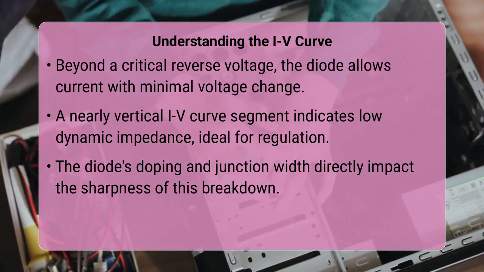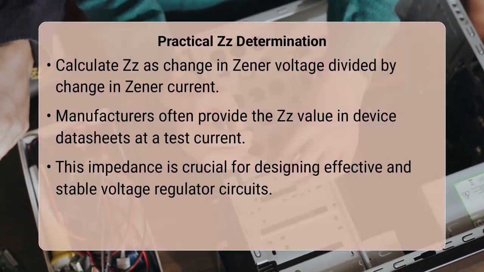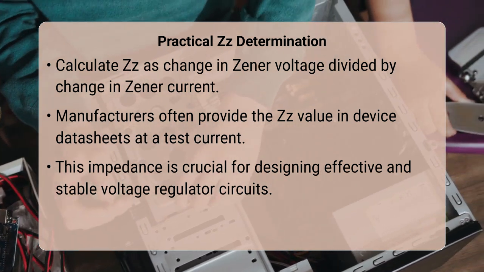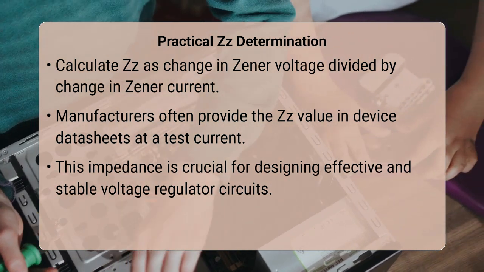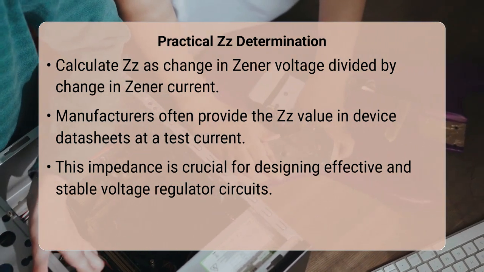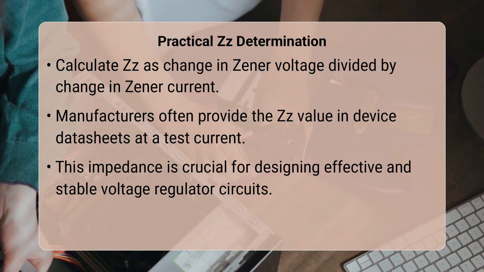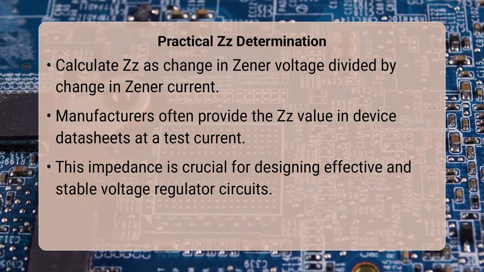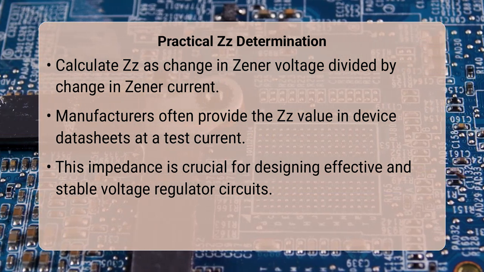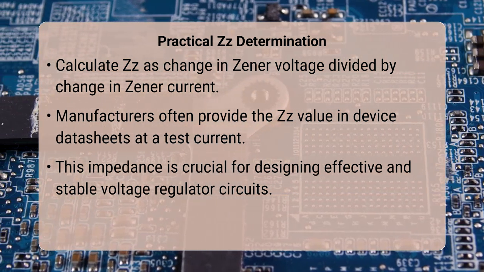In practice, you can determine ZZ by taking two distinct operating points on the Zener diode's reverse IV curve in the breakdown region. Calculate the change in Zener voltage, often written as delta VZ, and divide it by the corresponding change in Zener current, or delta IZ. This ratio, delta VZ over delta IZ, gives you the dynamic impedance at that specific operating region.